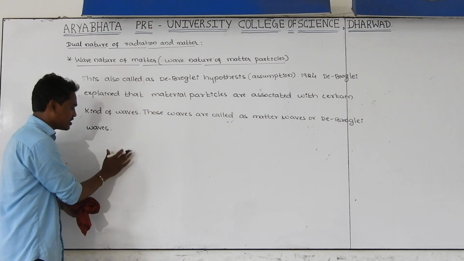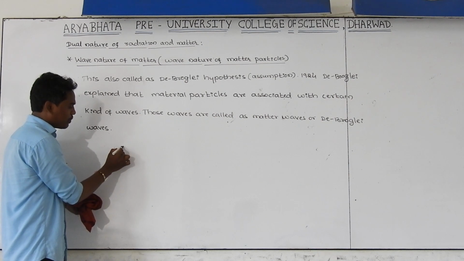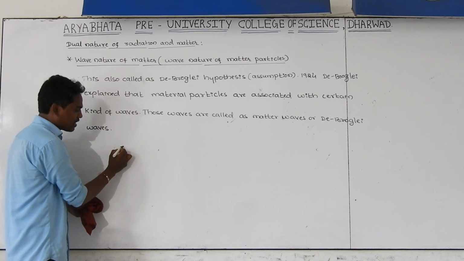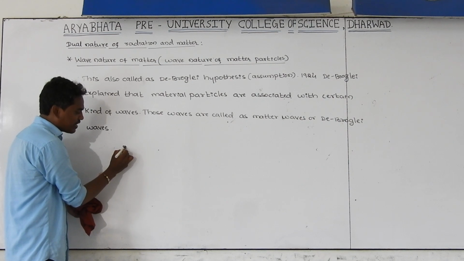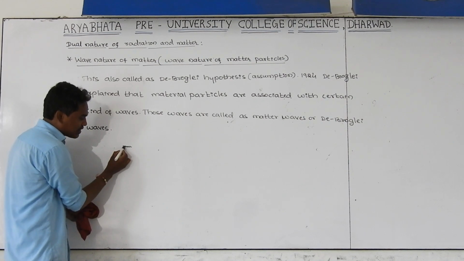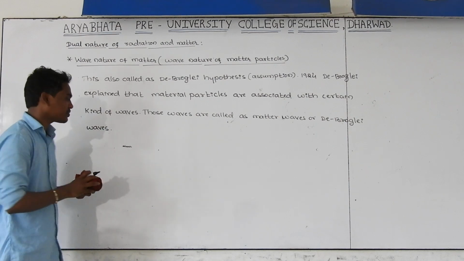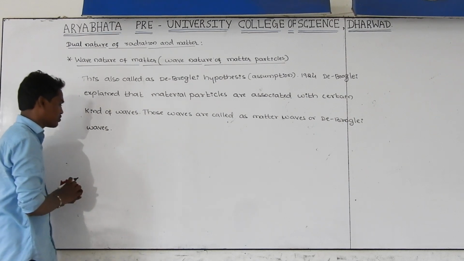The de Broglie waves, in the sense, let us consider a material particle. Whenever this particle is moving from one point to another point, it is also moving in the form of waves, and these waves are called matter waves, also called de Broglie waves.